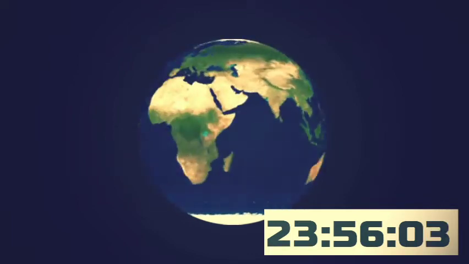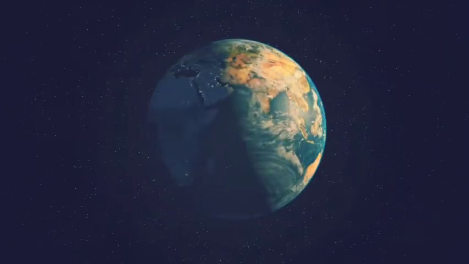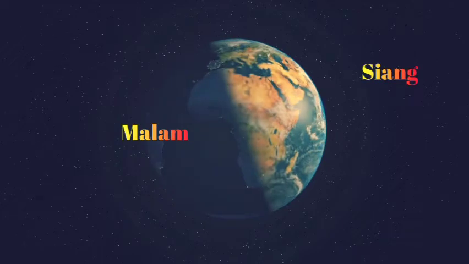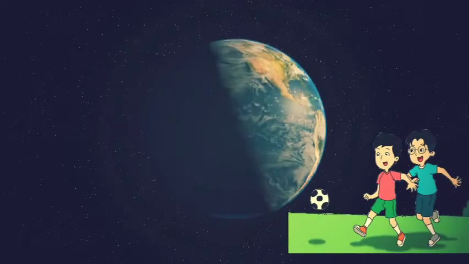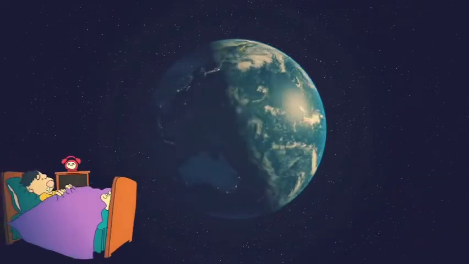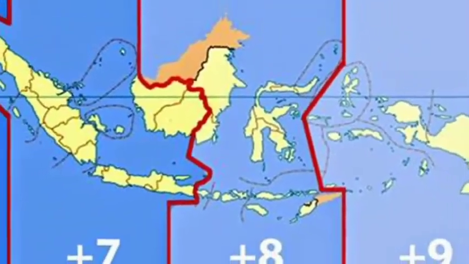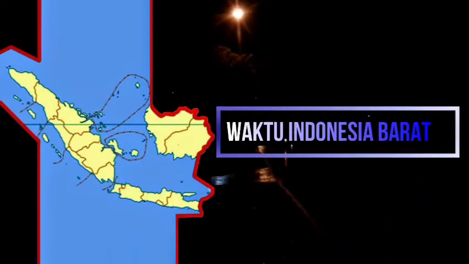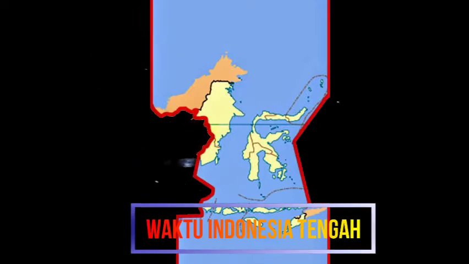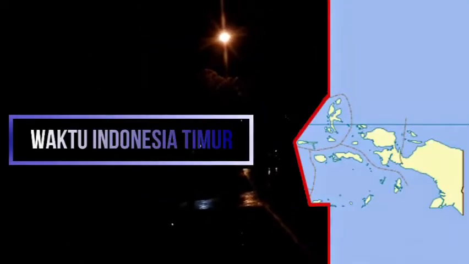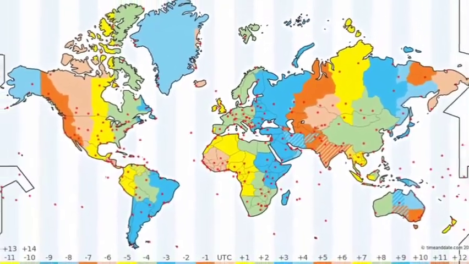Some of the effects of the Earth's rotation include the following. The first, the occurrence of day and night. The part of the Earth facing the Sun will experience day, while the part of the Earth facing away from the Sun will experience night. The second is that there are time differences in various regions in Indonesia, consisting of three regions, namely Western Indonesian Time, Central Indonesian Time, and Eastern Indonesian Time, while the whole world is divided into 24 time zones.